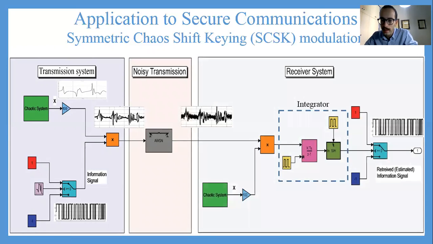And at the receiver end, what I do to reconstruct the system: first of all, I take the scrambled information and I multiply it again with the same signal from the same chaotic system.